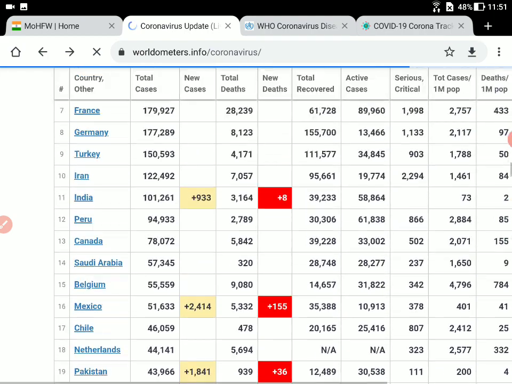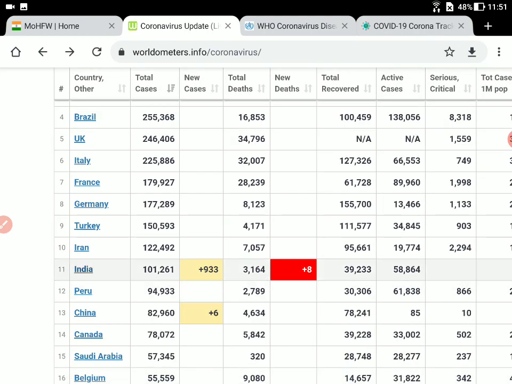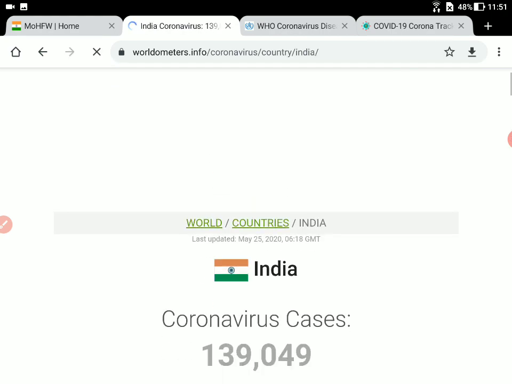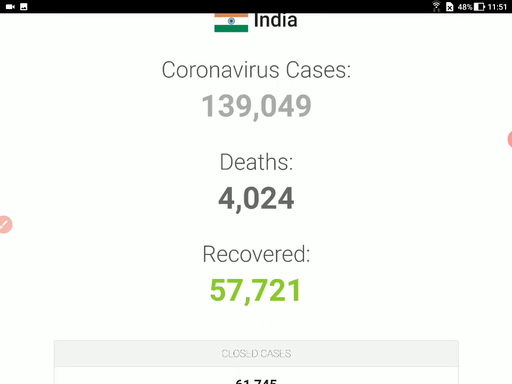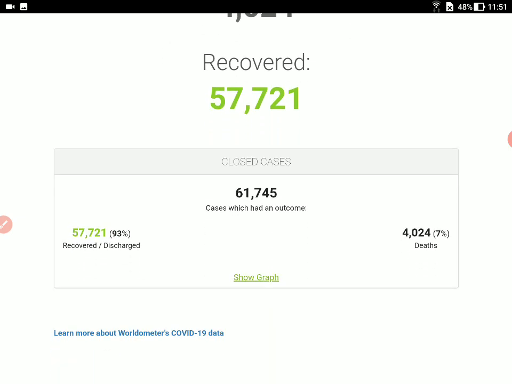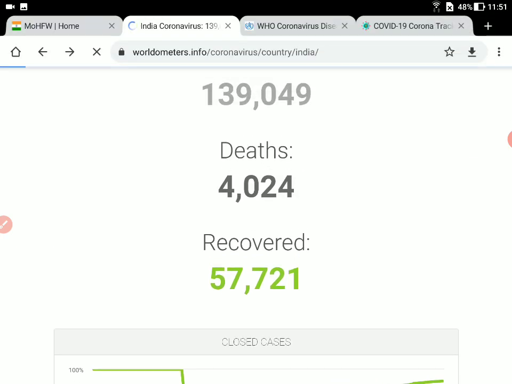And if we go to India, we can see that the update that is being here is 1,39,000, so it is 1,40,000 touching. But the deaths reported is 4,024. Despite having more number of cases than China, the number of deaths reported is still less as of now. Okay, and then let's just go back and look for China now.